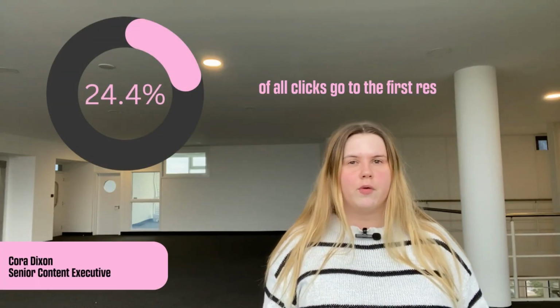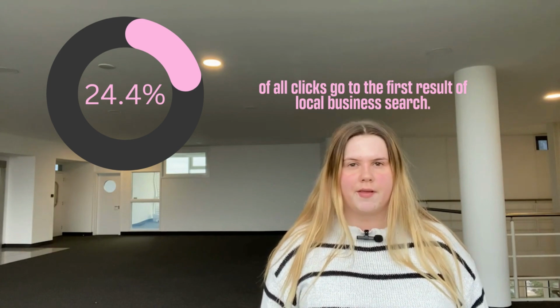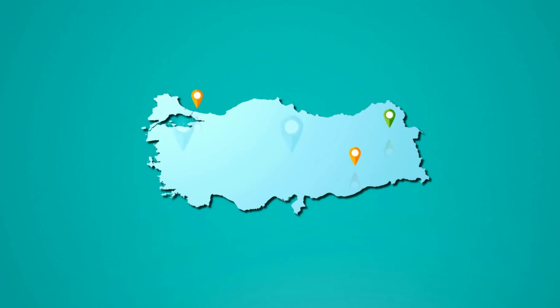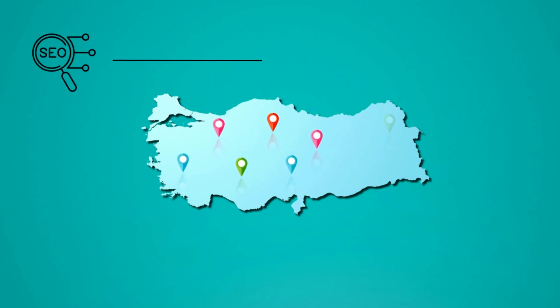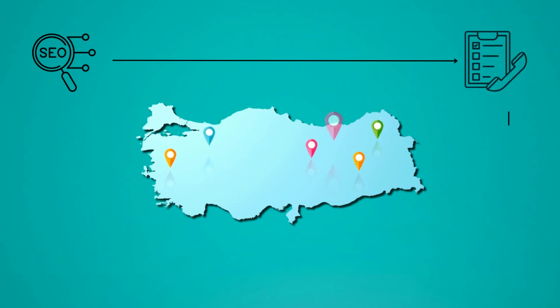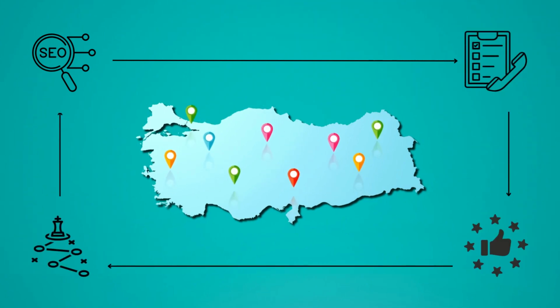Let's go local. Did you know that 24.4% of all clicks go to the first result of local business search? Local SEO is a digital marketing strategy that aims to improve online visibility and search engine rankings for businesses in local search. Your business can target clients or customers within a specific geographic location by combining on-page optimization, directory listings, reviews, and other digital strategies.